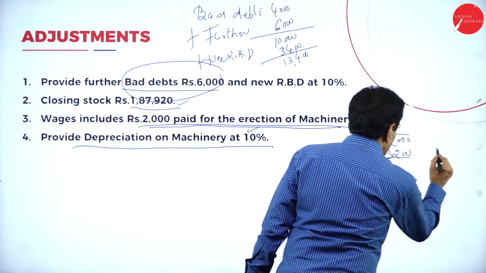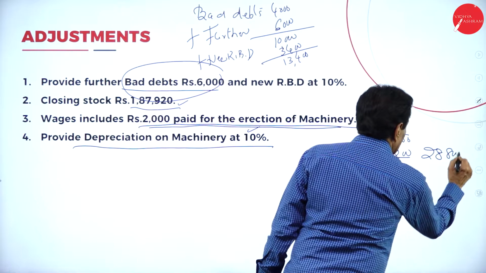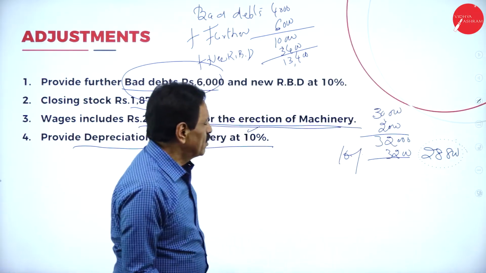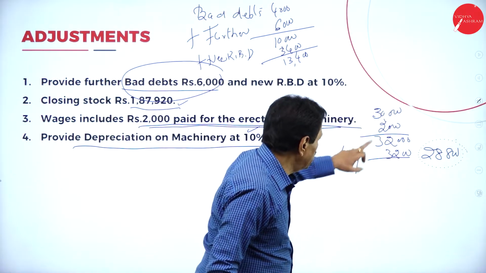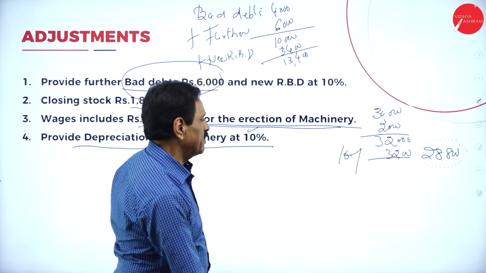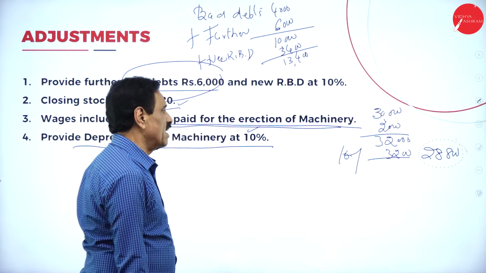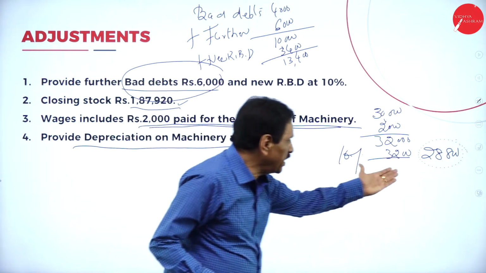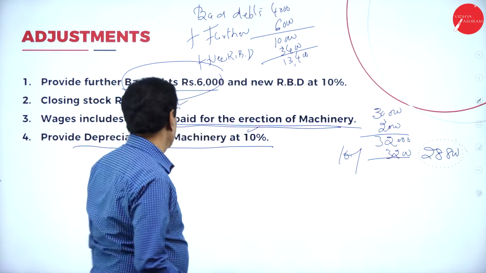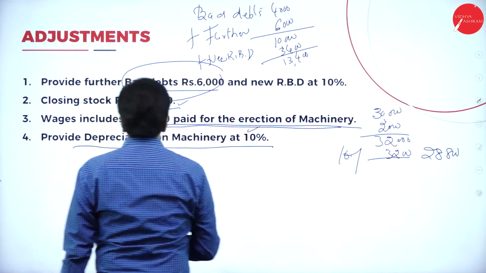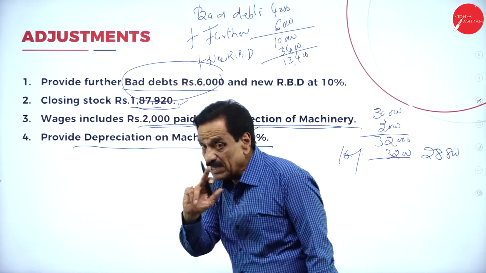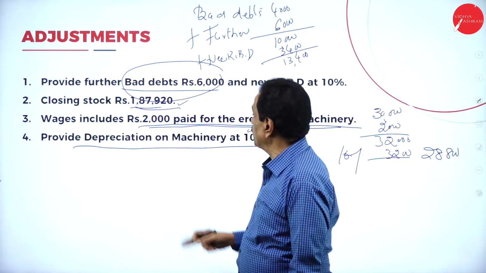So 28,800 will come on the asset side of the balance sheet. The figure is 30,000; add this 2,000 to make 32,000; 10% of this is 3,200. The balance 28,800 will come. Then regarding this 1,87,000, where will it come? Trading account, credit side, and asset side of the balance sheet.